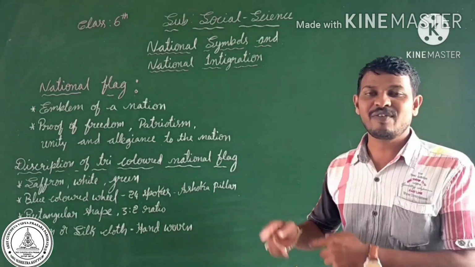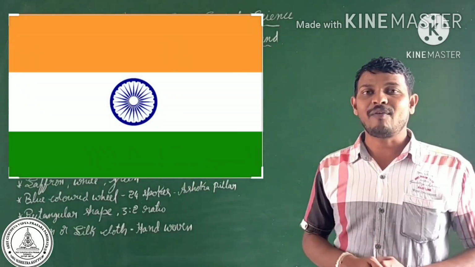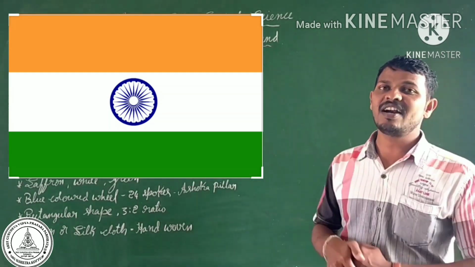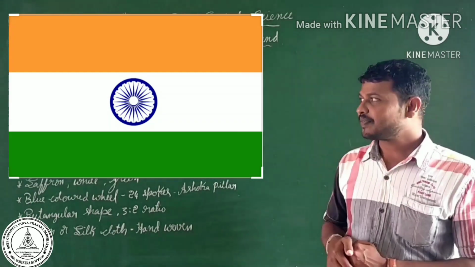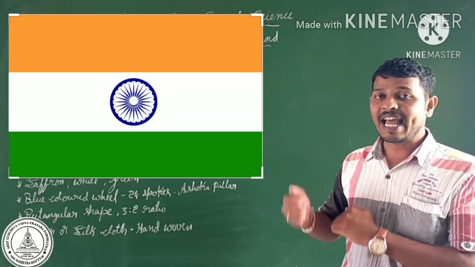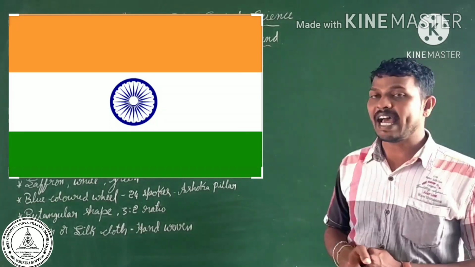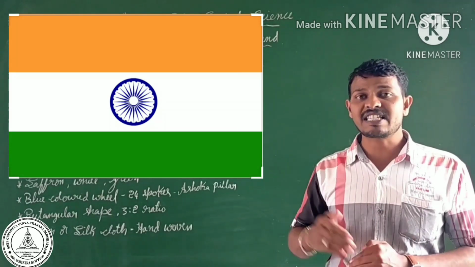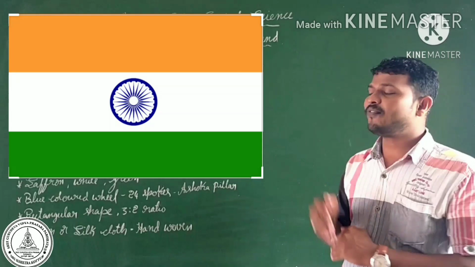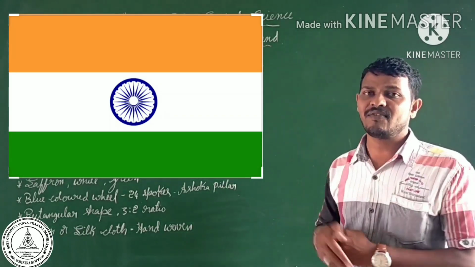Dear students, here is our Indian tricolored national flag. That means it has saffron, white and green colors. It is considered the Indian national flag. This national flag is an emblem of our nation. It shows respect for freedom, patriotism, unity and allegiance. So we should give respect to the Indian national flag. Like that, the national flag has its own description. So what is the description of the national flag?